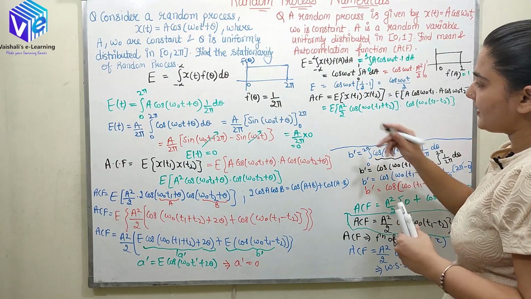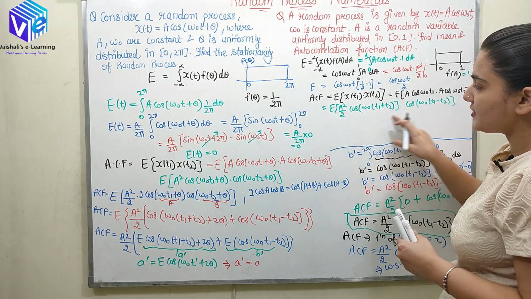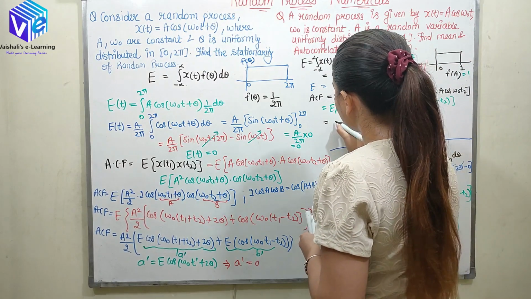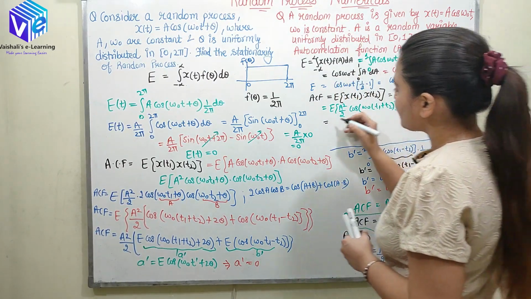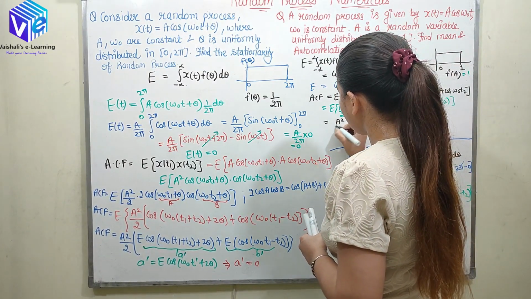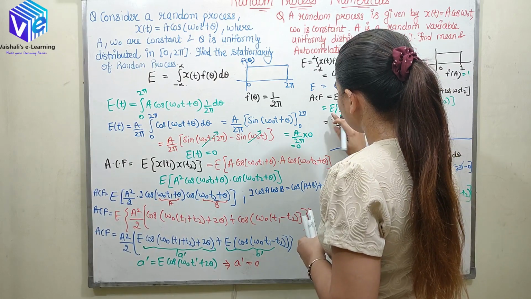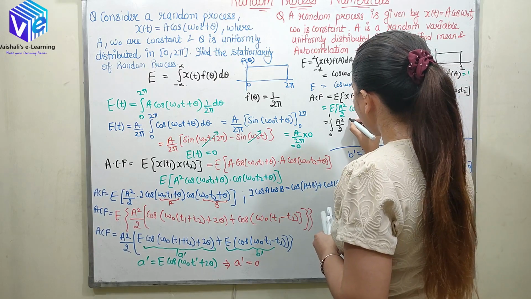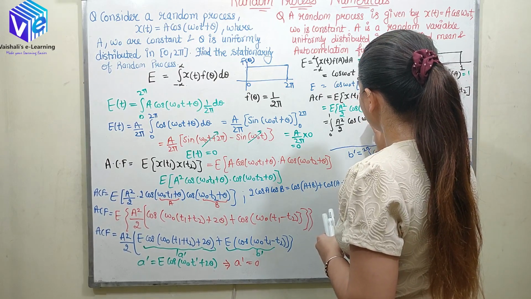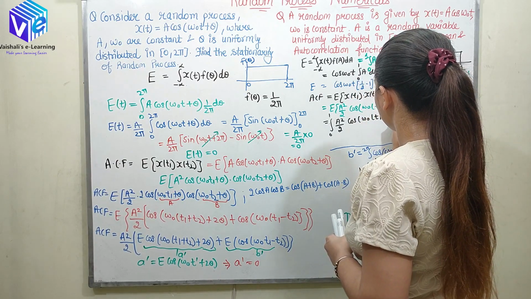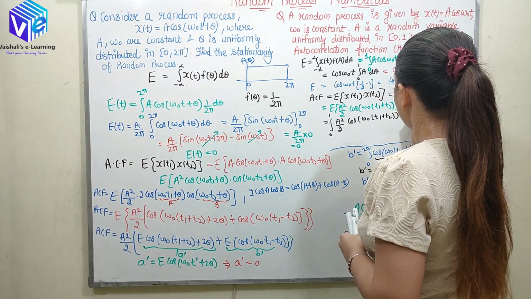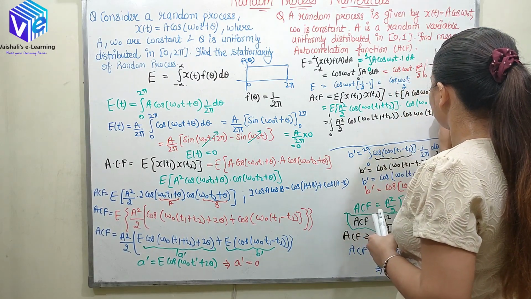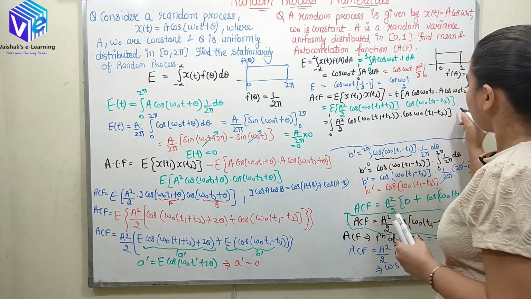I can again find out the mean of this formula. So now this is my X(t), so the mean would be the integration of A square by 2. The integration limits are from 0 to 1, and here I'll be having cos of omega naught (t1 plus t2) into cos of omega naught (t1 minus t2), and dA.